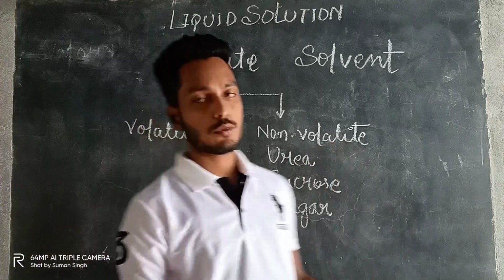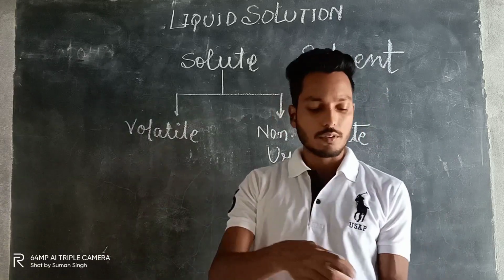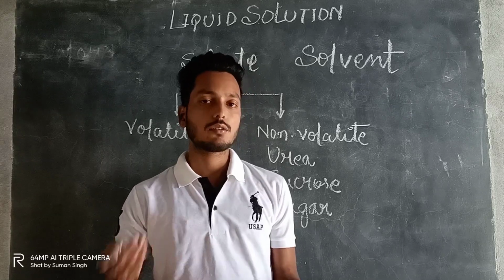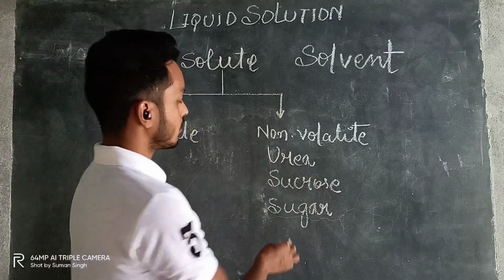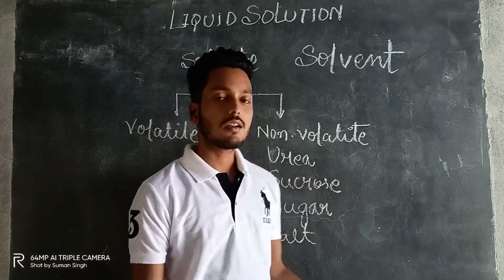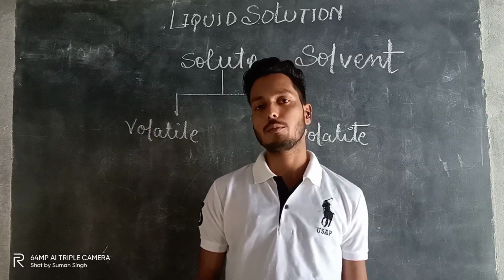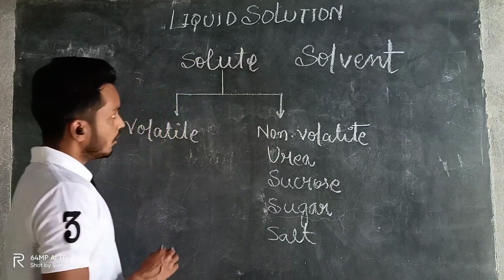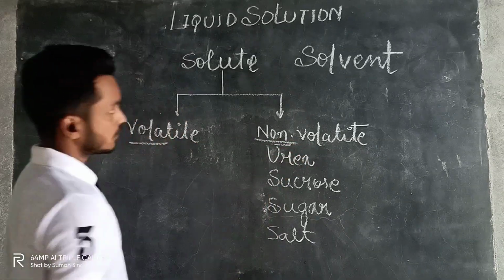Volatile means which easily evaporates. Just like you have seen in the case of petrol, if you put petrol on your palm, at that time you will feel cold, right? And after some time that petrol vanishes. Why? Because this is a volatile component. But if you take salt, this is non-volatile, meaning the place where you keep it, it will stay as it is. It will not evaporate or vanish away. Okay, I hope all of you have understood volatile and non-volatile.